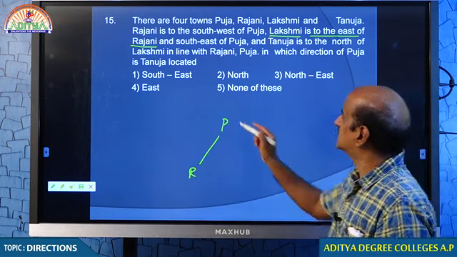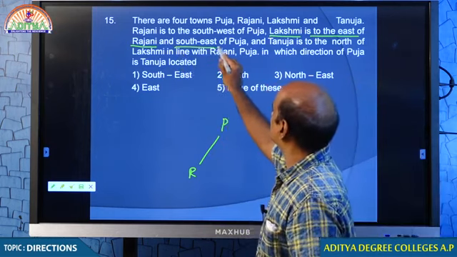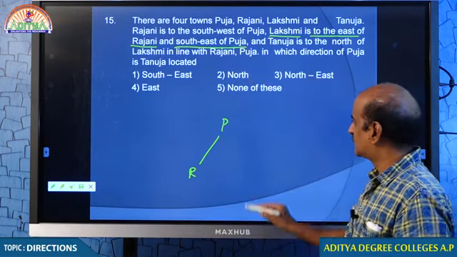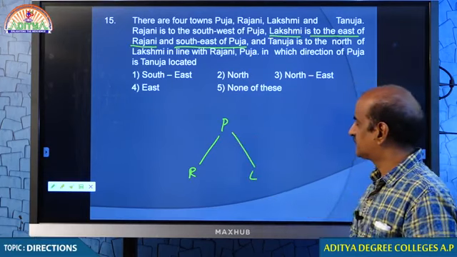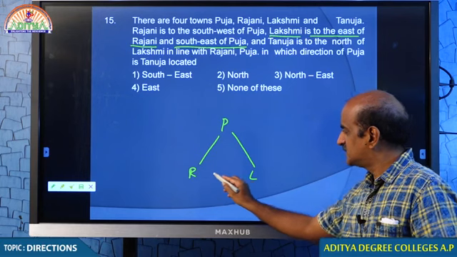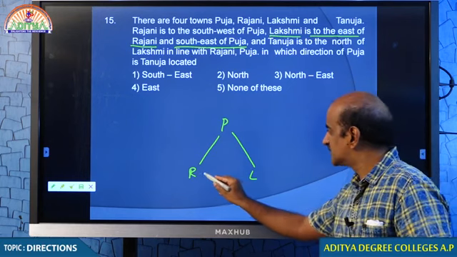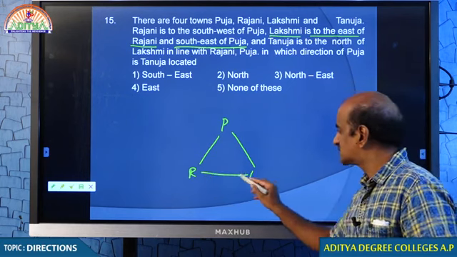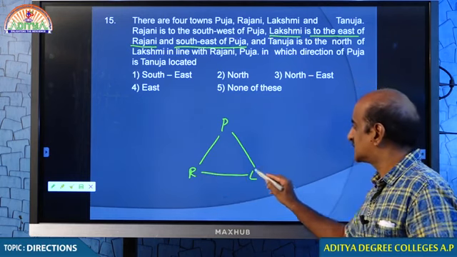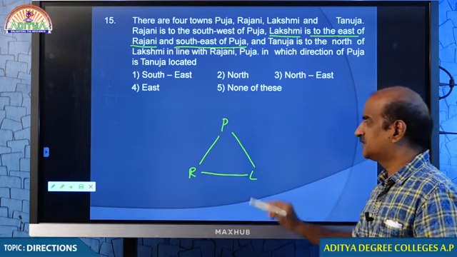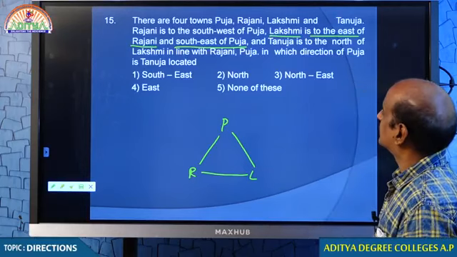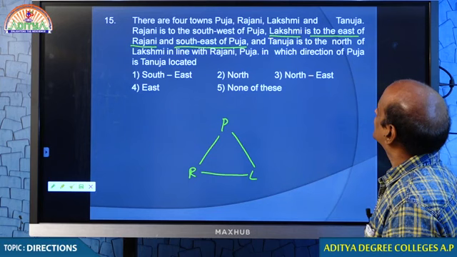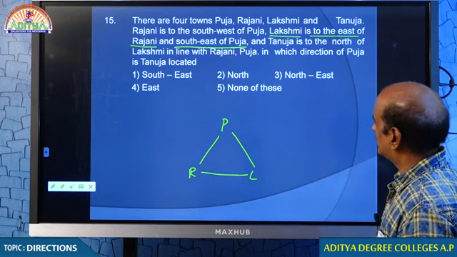But Lakshmi is also southeast of Pooja. Therefore, Lakshmi is east of Rajani, southeast of Pooja. 2 points, both are confirmed. Then Tanuja is north of Lakshmi.